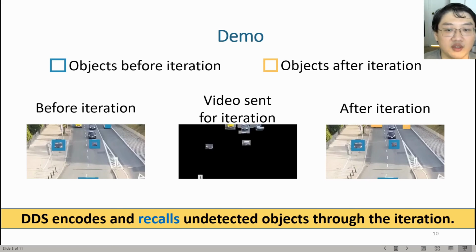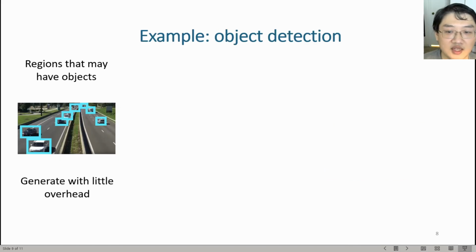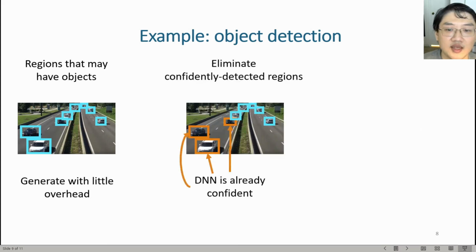To illustrate our method, we take object detection as an example application. First, from the inference process, DDS gets all regions that may contain objects, as shown in the blue bounding boxes in the figure. These bounding boxes are generated from the intermediate output of the DNN, so there is little overhead. Second, we eliminate those regions that are already confidently detected by the DNN. So in the figure, 3 orange bounding boxes are eliminated since the DNN is already confident about them.